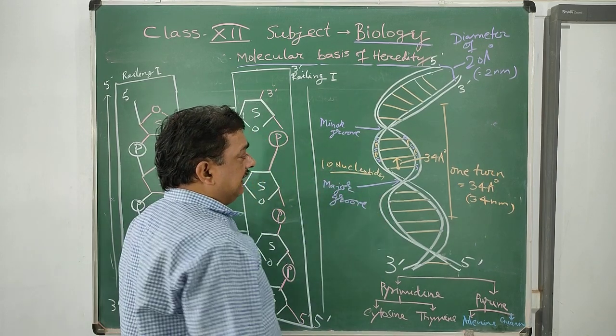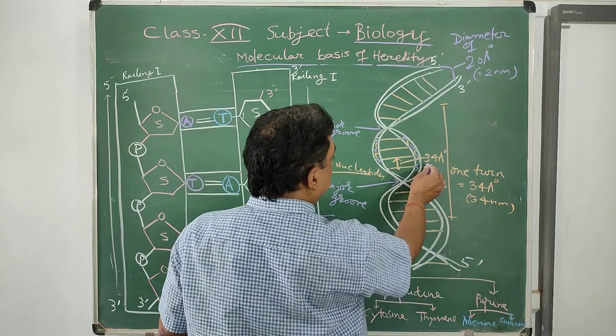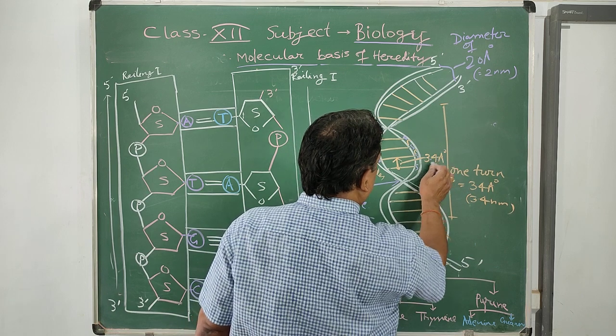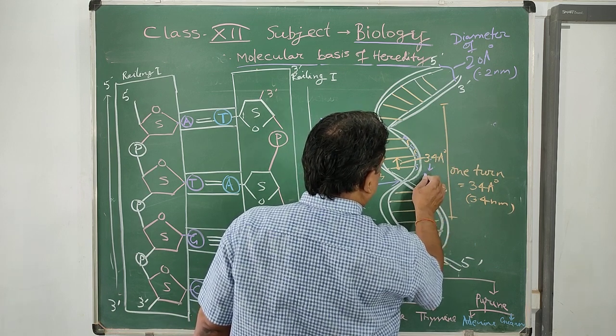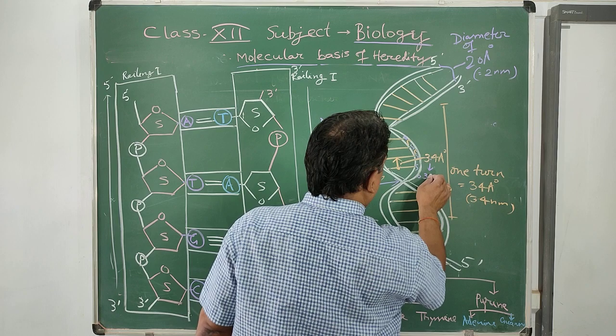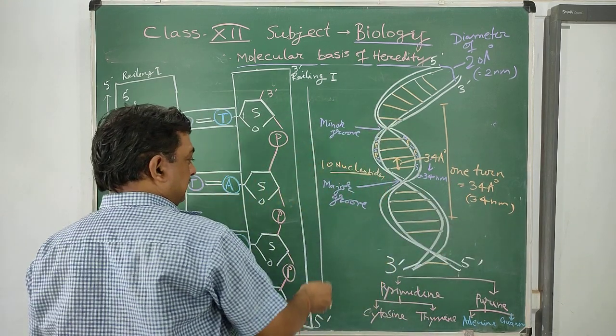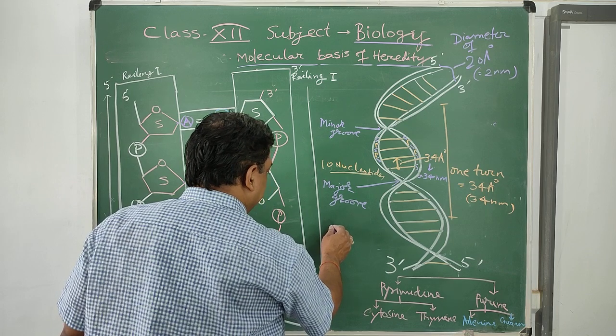There are 10 nucleotides in 1 turn, so the distance between 2 nucleotides is 3.4 angstrom, and in nanometer 0.34 nanometer. So this is the double structure, the DNA double helix.